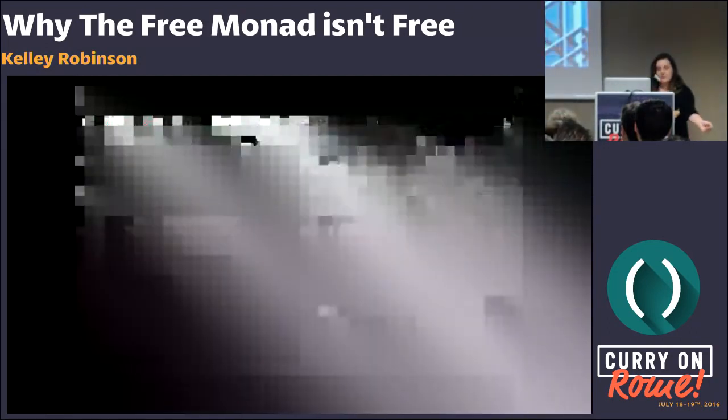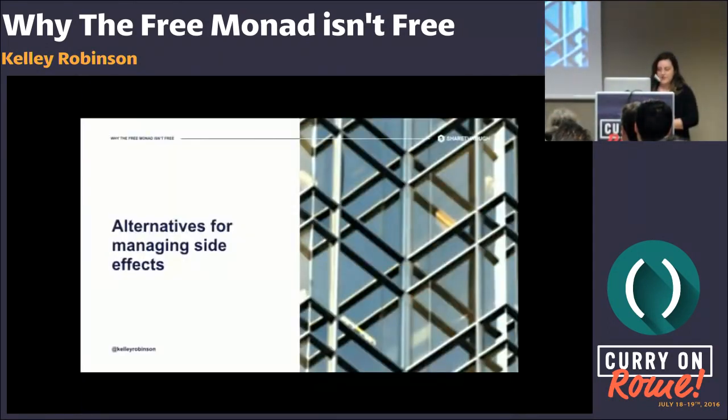So, there's also alternatives for managing side effects. Again, I don't know of good ways to truly defer side effects, but you can definitely manage side effects with other options. You can use other built-in monads. You can error handle over exception-prone code. And keep in mind, not all side effects are bad. Things like logging are really helpful. I remember Heather Miller saying that at a Strange Loop talk a few years ago.